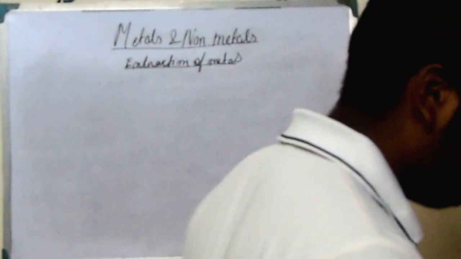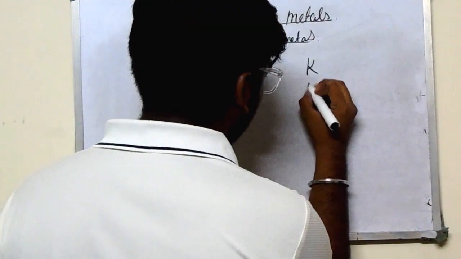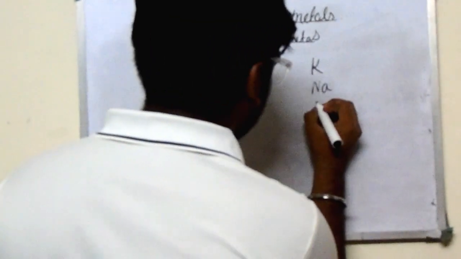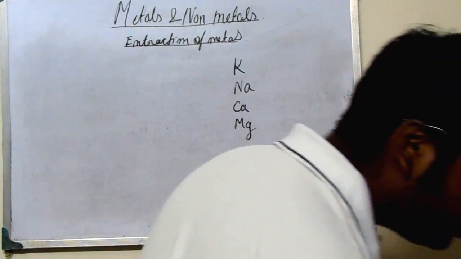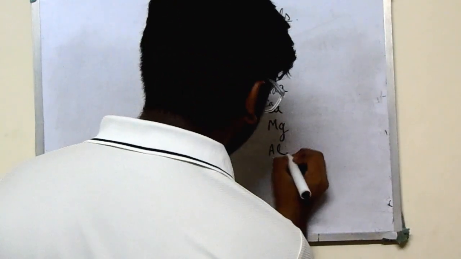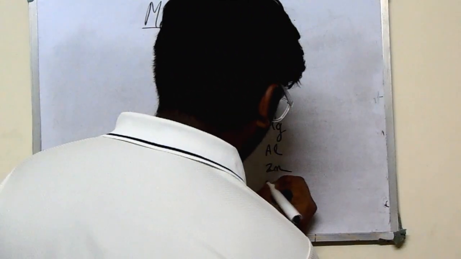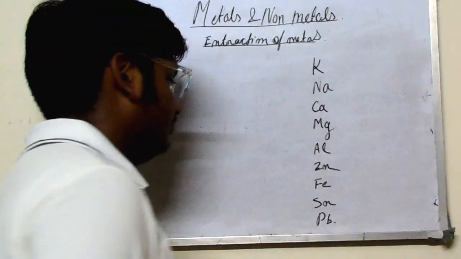Now we will note this para, that is K, potassium, Na, sodium, calcium, magnesium, aluminium, zinc, Fe, Sn, Pb.